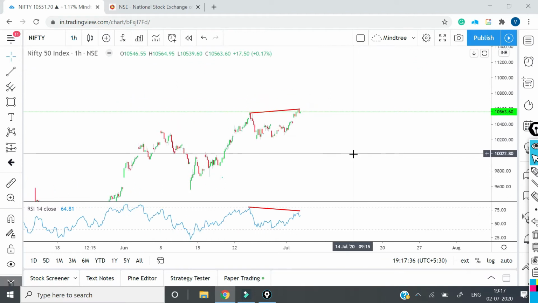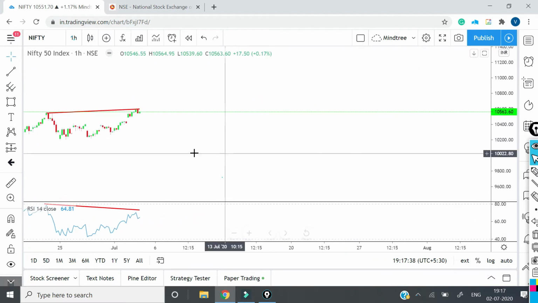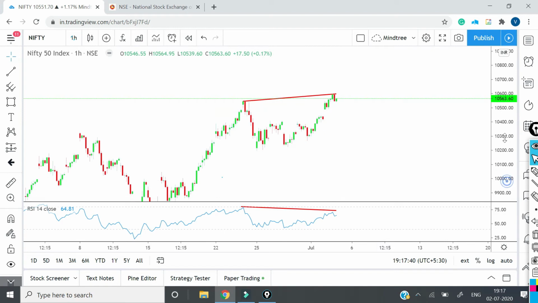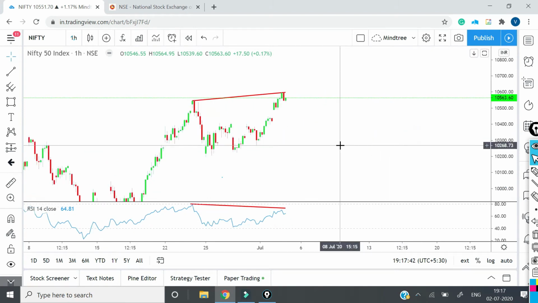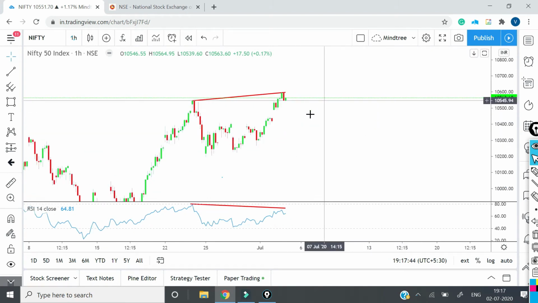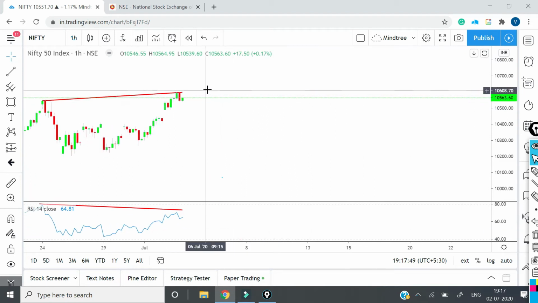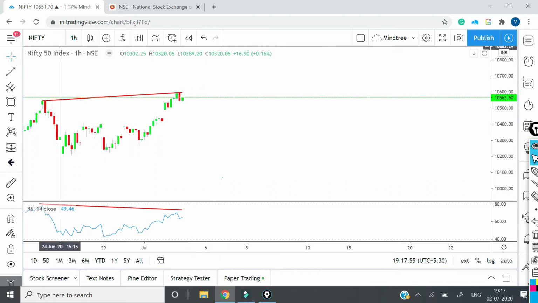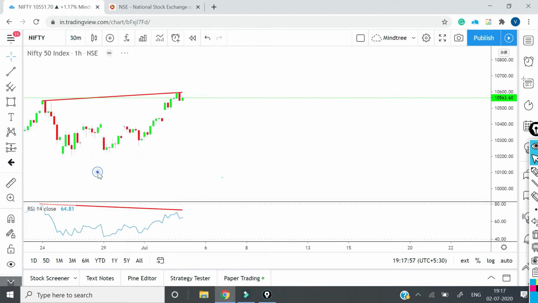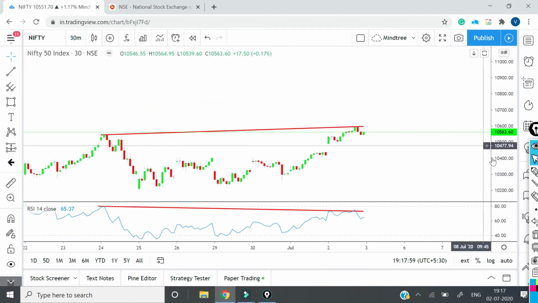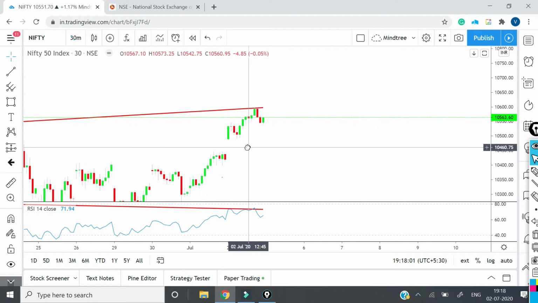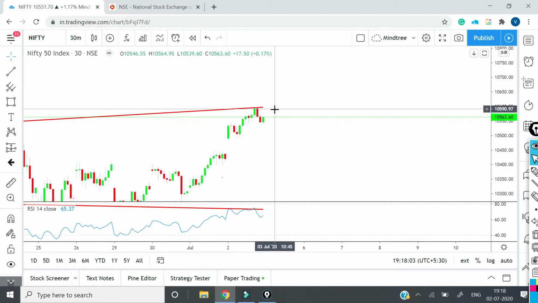In 1 hour, the candlestick pattern is telling us that bearishness has stopped, bullishness may start, but again we require a confirmation for that. If a green candle gets started, then we will think of a buy. Half an hour is also telling us this, there is a piercing pattern which has got started. But we require a confirmation again for a buy, and this will be our target.